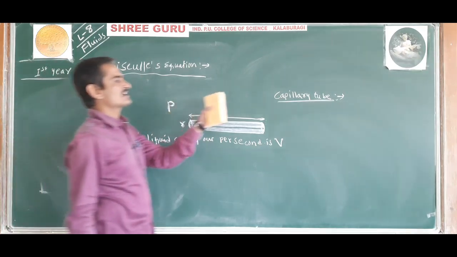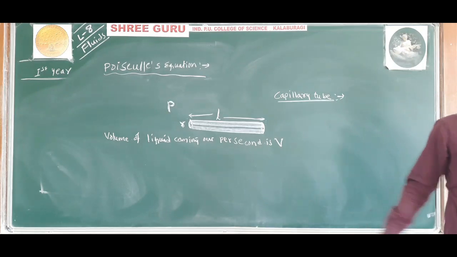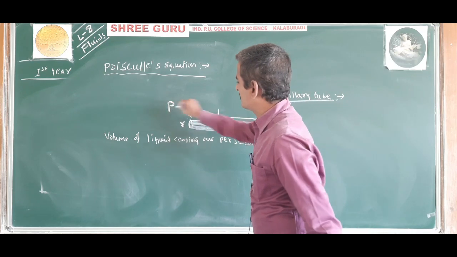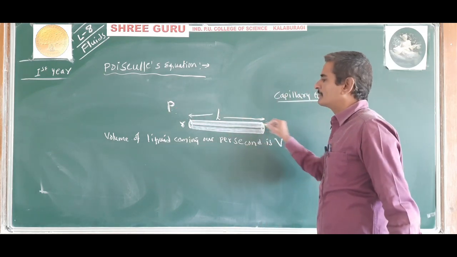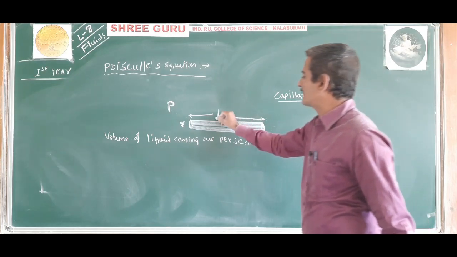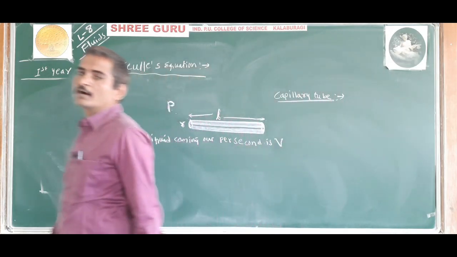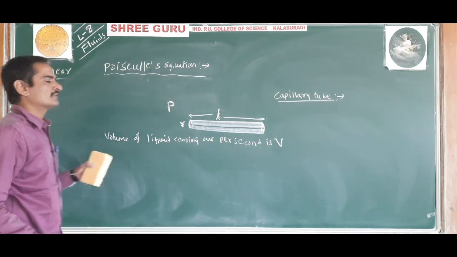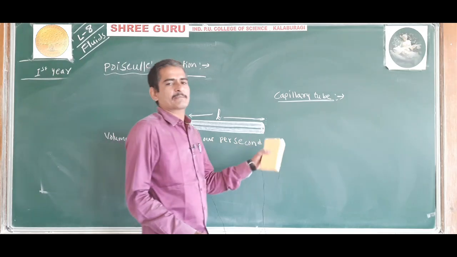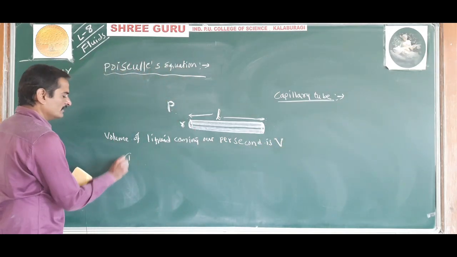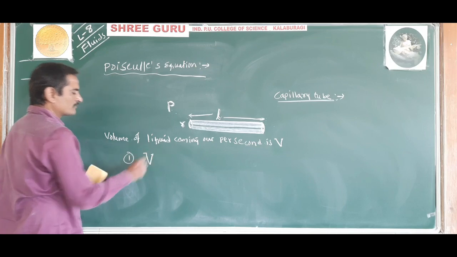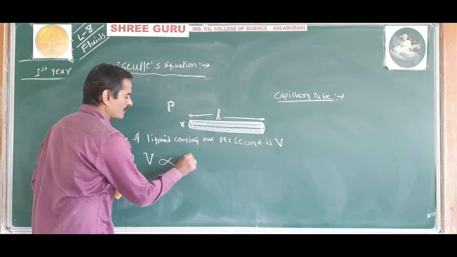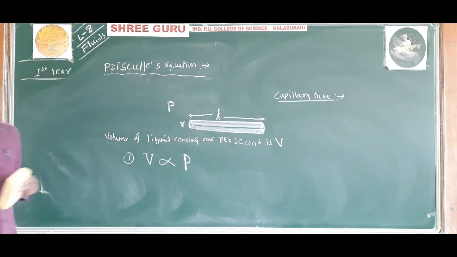Poiseuille studied the streamline flow, that is, steady flow of liquid through a capillary tube. When a pressure difference of P is maintained between the two ends of a capillary tube of length L and radius R, it is found that the volume of liquid coming out per second from the capillary tube is directly proportional to the pressure difference between the two ends of the capillary tube.